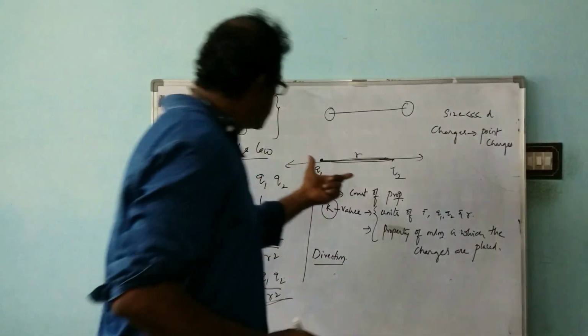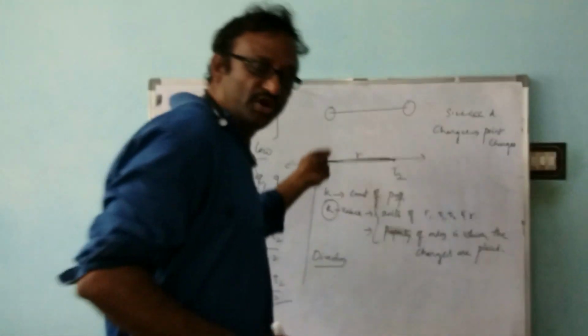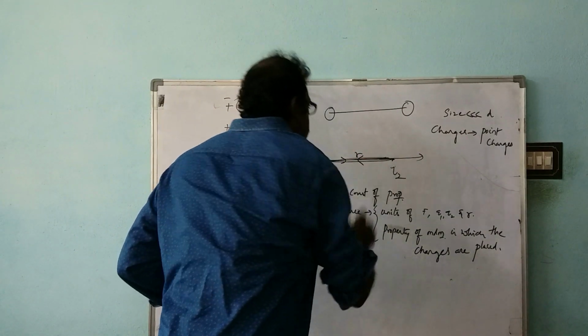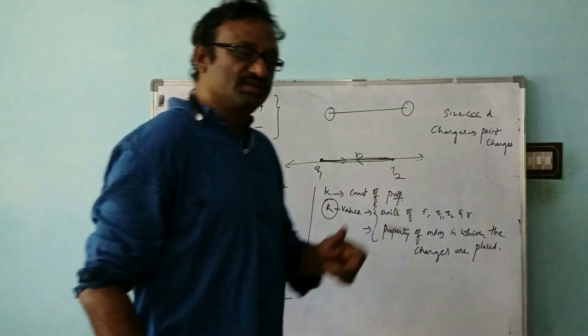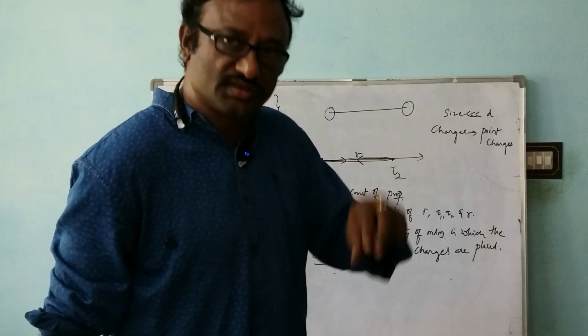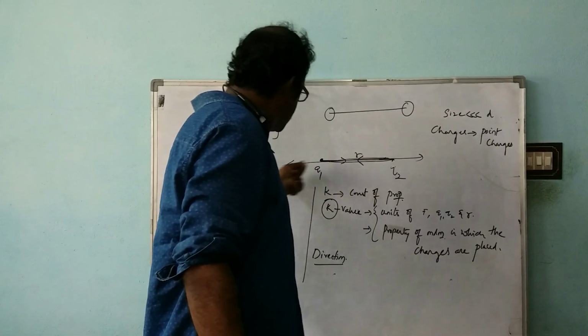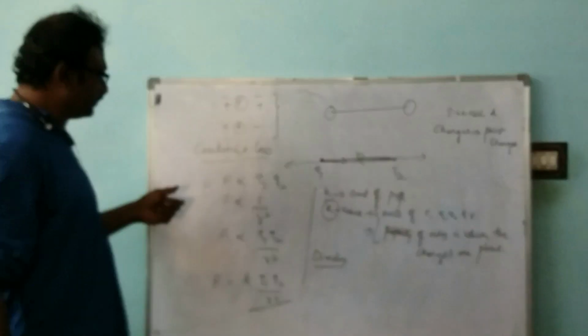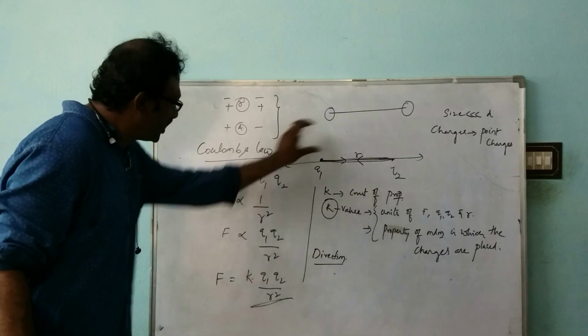If the charges are unlike, that means if one is positive and the other is negative, they will be pulled towards each other. So whether they are like charges or unlike charges, the force will be acting along the line joining the two charges. So now the statement becomes, combining the magnitude and the concept we understood.